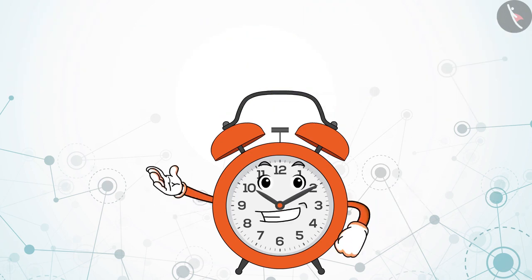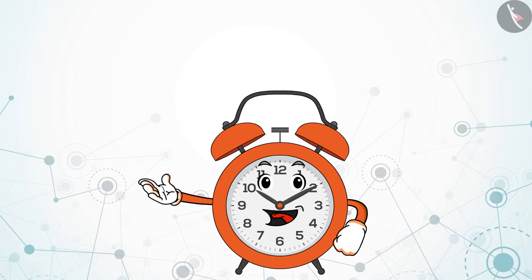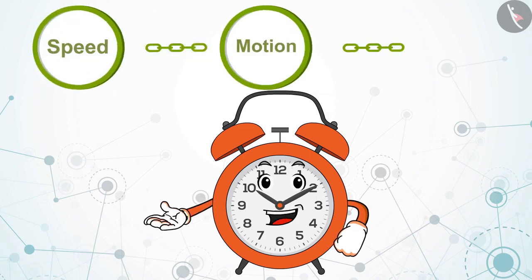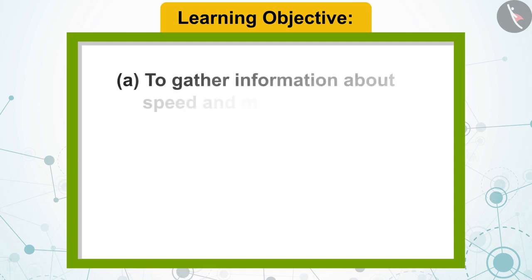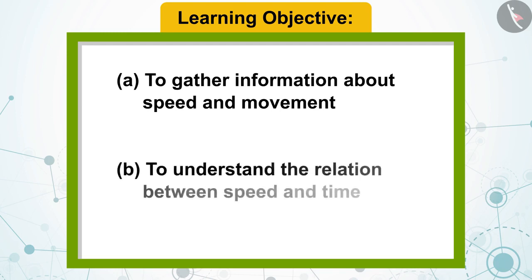Let us find out through this video the relationship between speed, motion and time. The objectives of this video: A. To gather information about speed and movement. B. To understand the relation between speed and time.